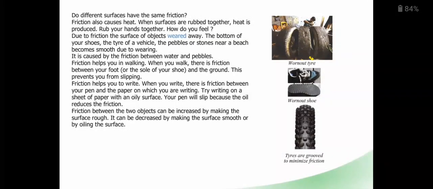Next one is, do different surfaces have the same friction? Friction also causes heat. When surfaces are rubbed together, heat is produced. Rub your hands together. How do you feel? Due to friction, the surface of objects wears away. The bottom of your shoes, the tire of a vehicle, the pebbles or stones near a beach become smooth due to wearing and tearing.